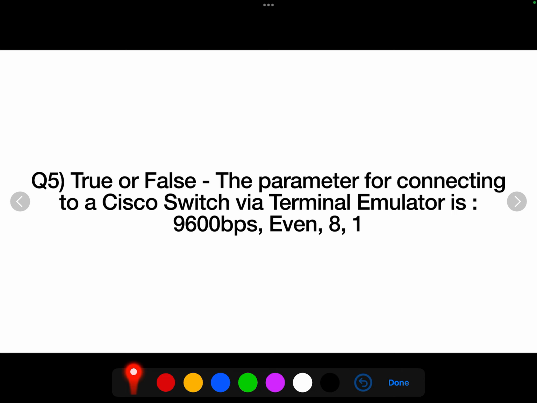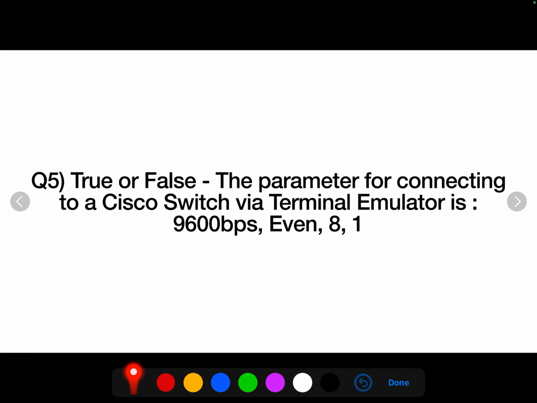Question number 5. True or false? The parameters for connecting to a Cisco switch via terminal emulator are 9600 bits per second, even, 8, 1. Give yourselves 5 seconds to pause and then resume the video. 5, 4, 3, 2, 1, 0.